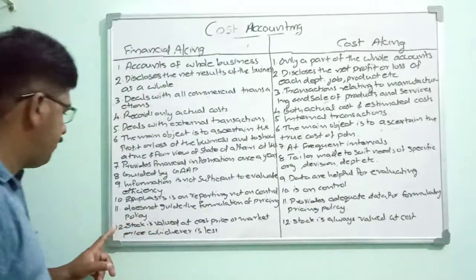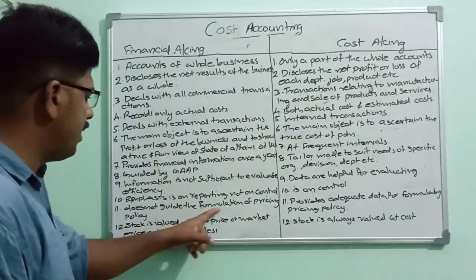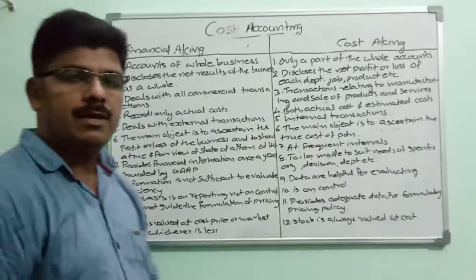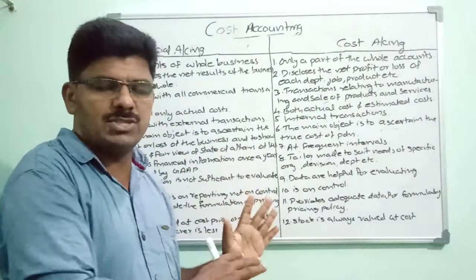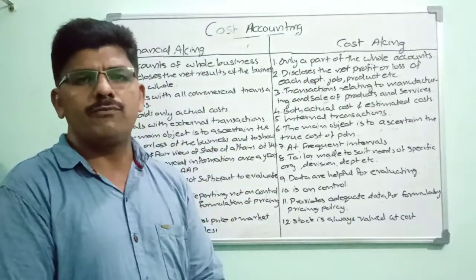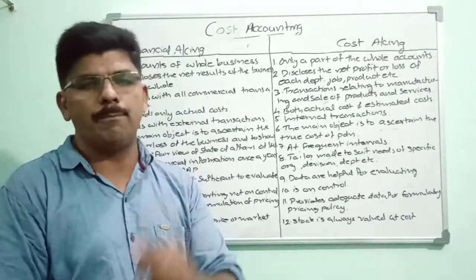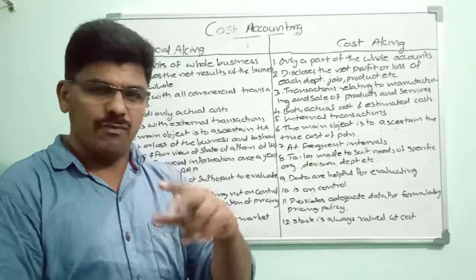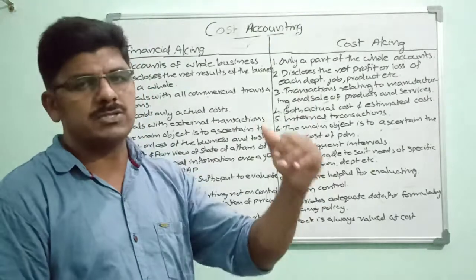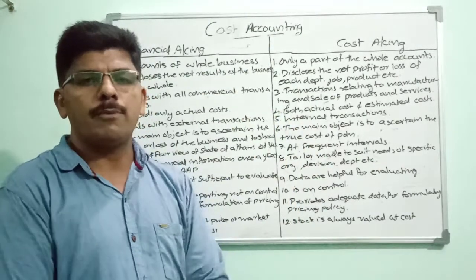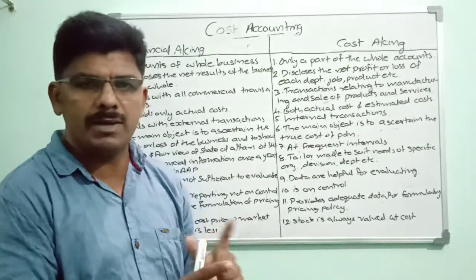Okay, next one. It does not guide the formulation of pricing policy. The financial accounting system is not capable of formulating a pricing policy. Pricing policy means that while fixing the selling price of an enterprise, the cost of production and the desired amount of profit are to be considered.